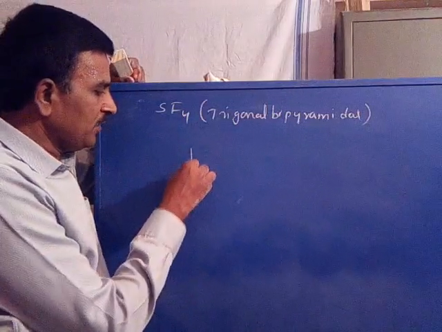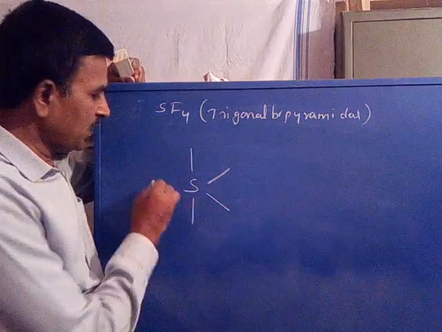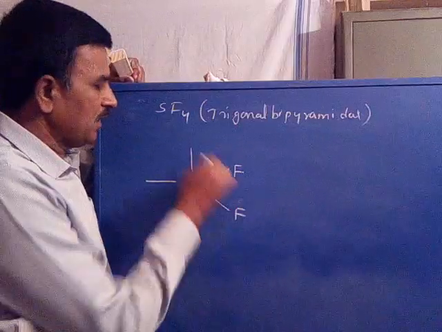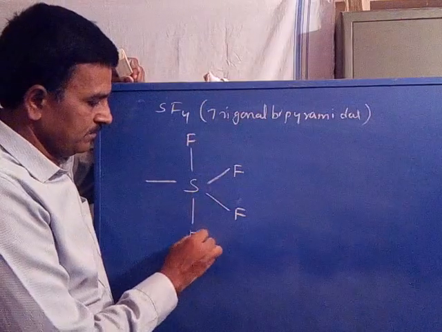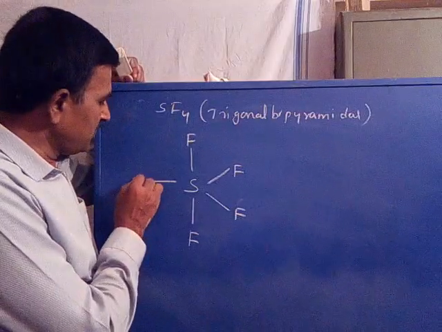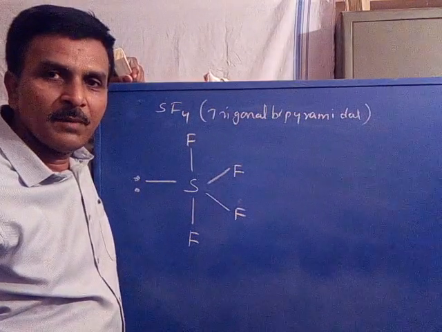Four fluorines are attached to the central sulfur through trigonal bipyramidal geometry. Now this is the non-bonding pair of sulfur.